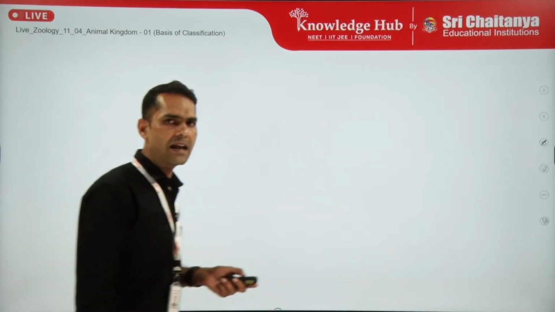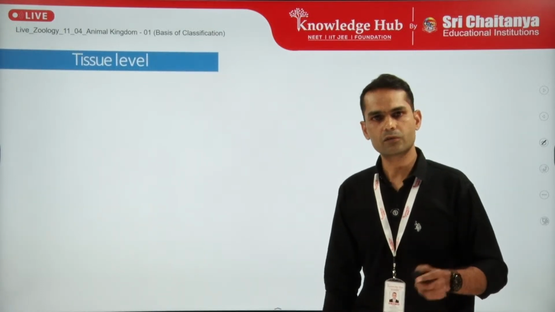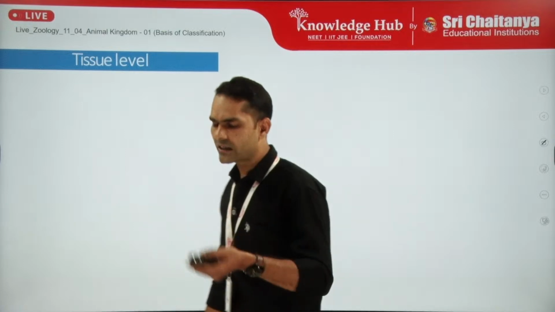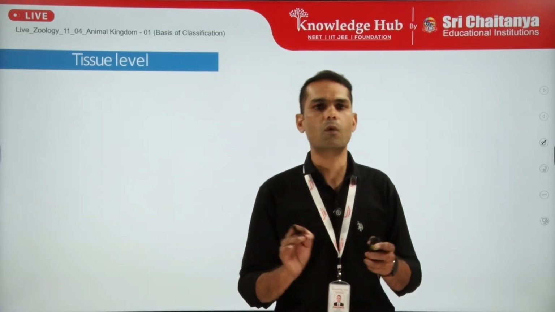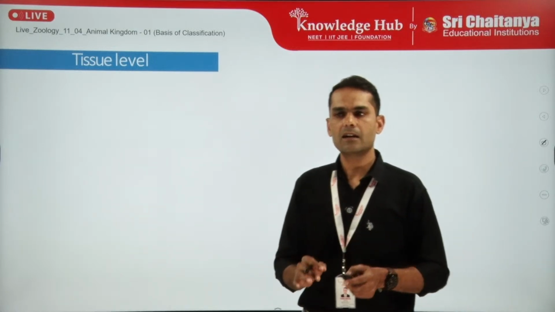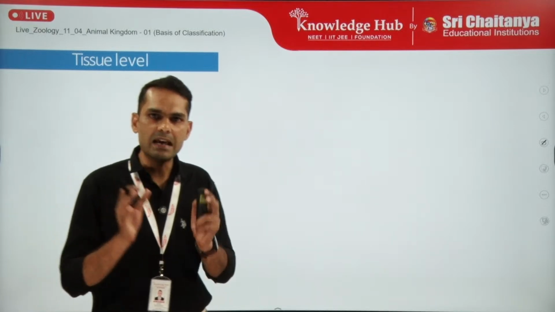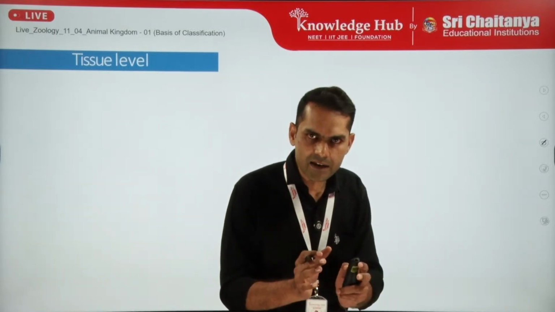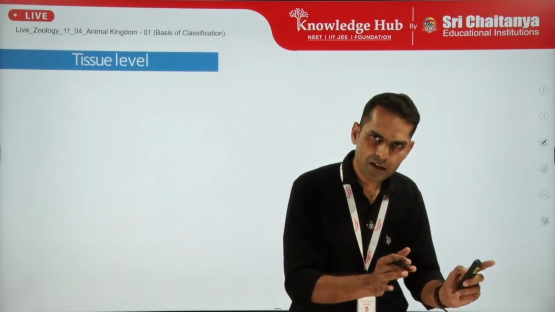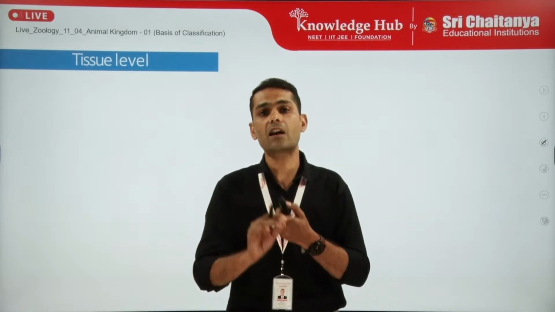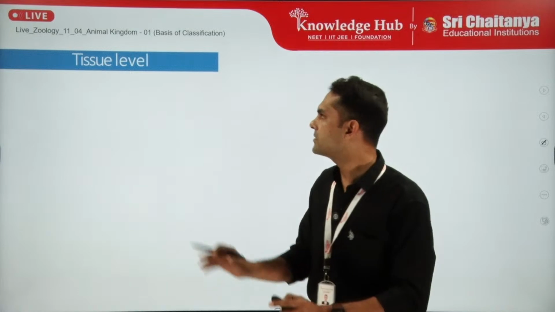Now coming to the next level, the tissue level of organization. Students, in the lower classes, 9th and 10th, we have studied about tissues. When you define tissues, you say that cells which aggregate, which have similar structure, similar function, and along with similar origin, that aggregation of cells is termed as tissue.